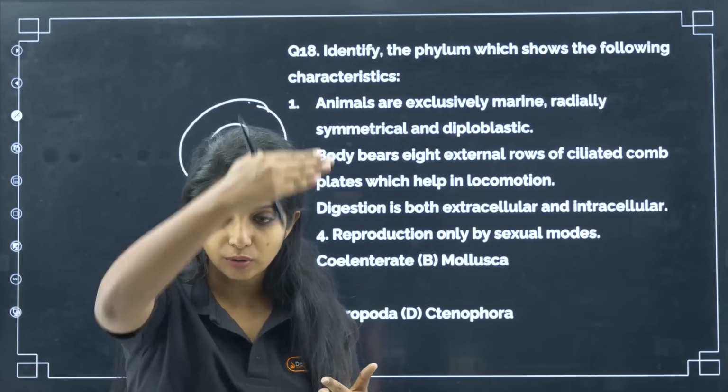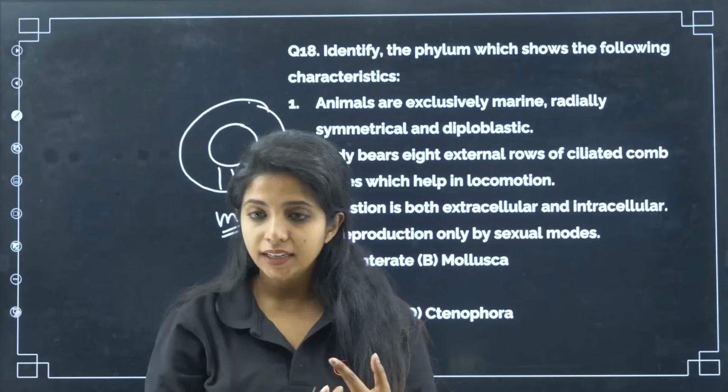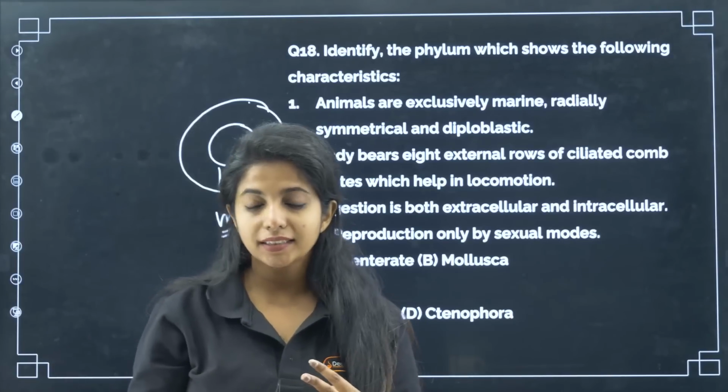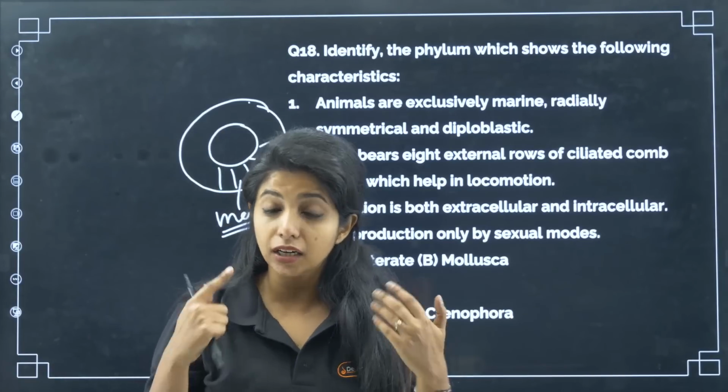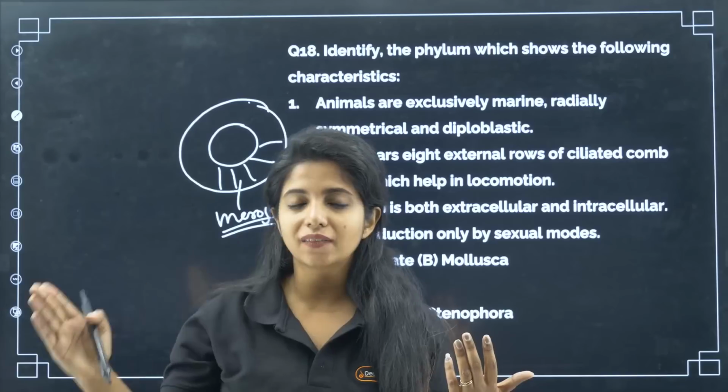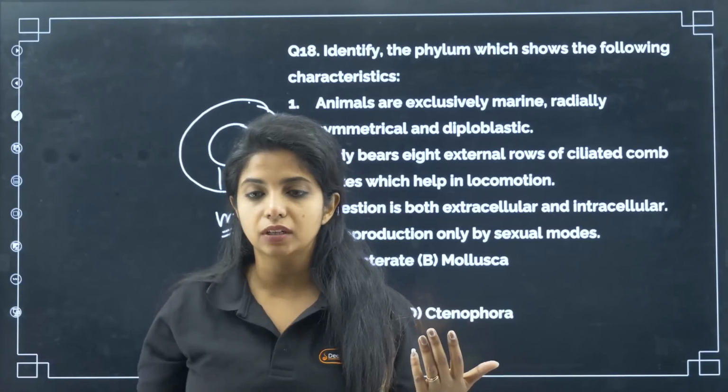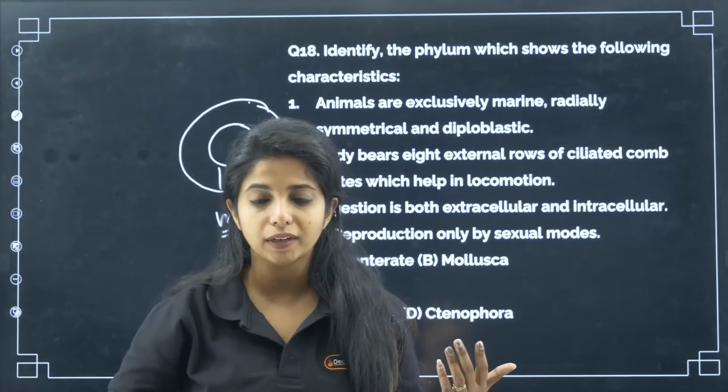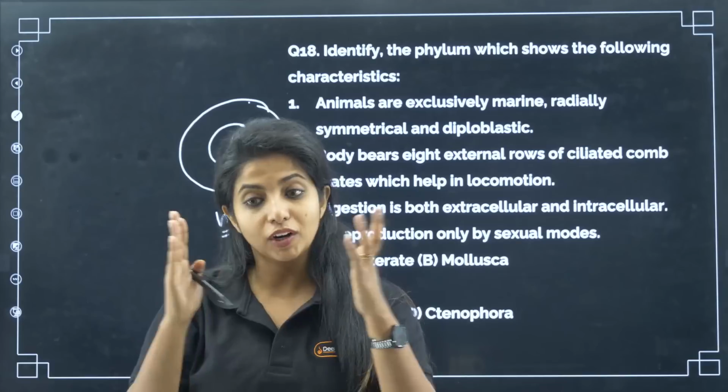Yes, you can cut them into equal halves from any plane which passes through the center. Ctenophora, as I told you. And then this thing, that is the adult form of echinoderms. Always remember, the larval form of echinoderms is bilaterally symmetrical. That means they can be cut into equal halves only through one plane. But once they become adult, they can be cut from any plane.